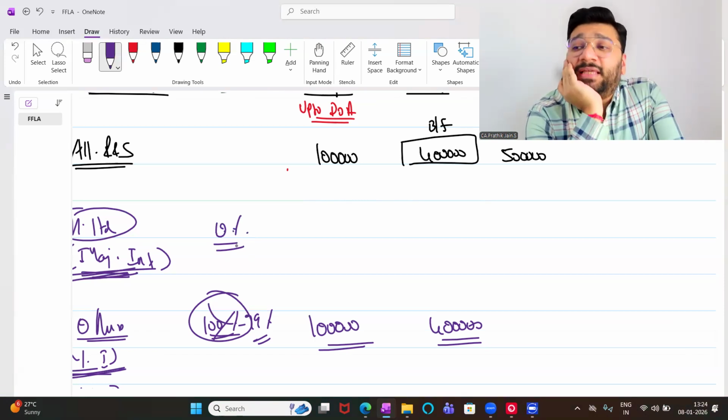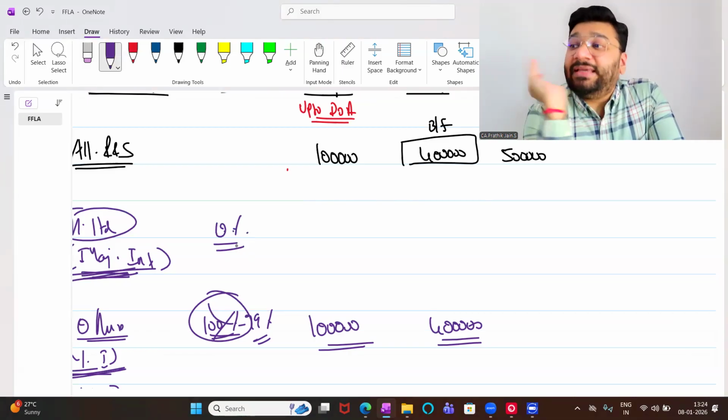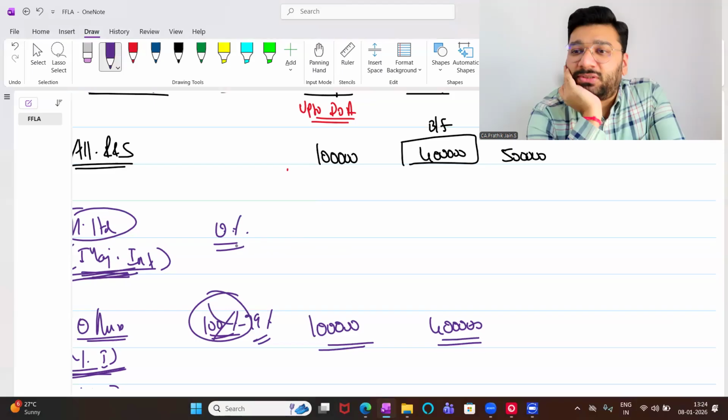So in each example, I'm trying to give you different flavors, different points. I'm not loading everything in one shot. I'm trying to put it in a very gradual manner. Any difficulty in understanding this?